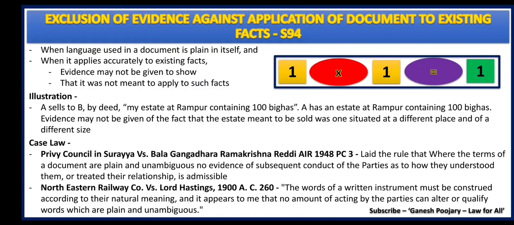This was held in the year 1900 itself, and in the 1948 case, Suraya versus Bal Gangadhar Ramakrishna Reddy, the same words were again repeated. That's very clear. When the terms are very clear, when the meaning is very clear, the parties at a later stage cannot give a different meaning as under section 94.